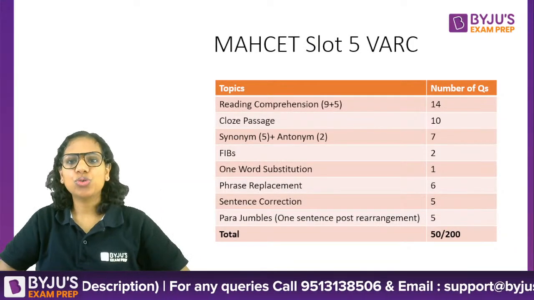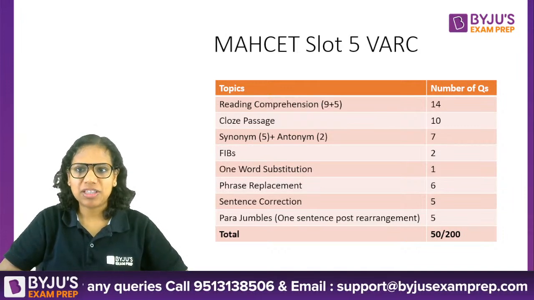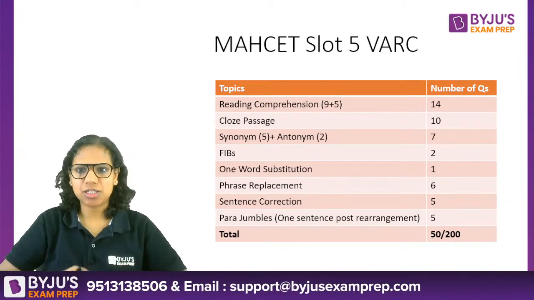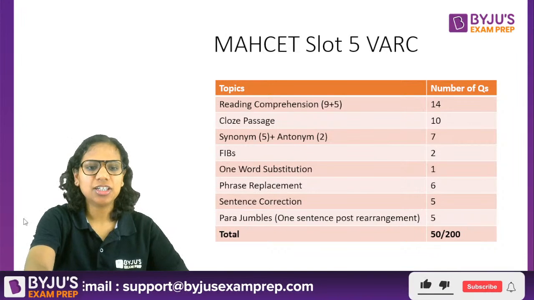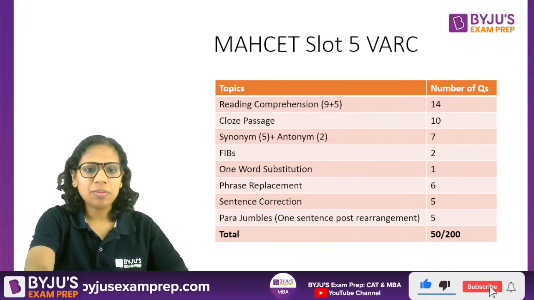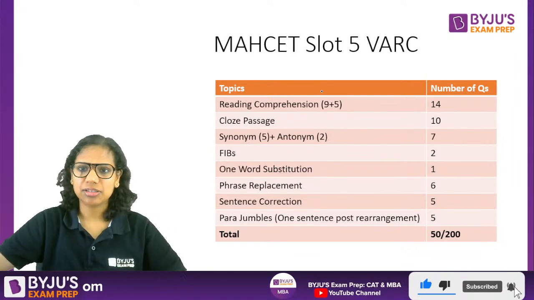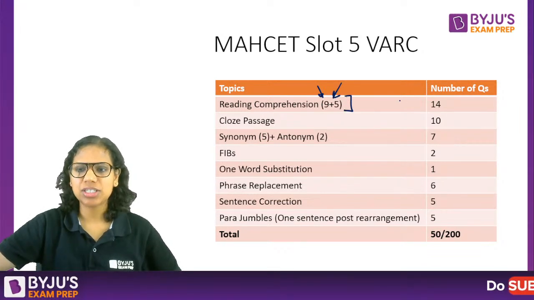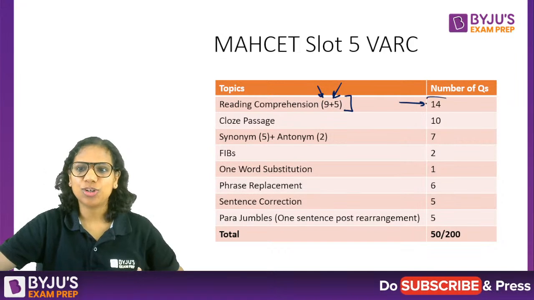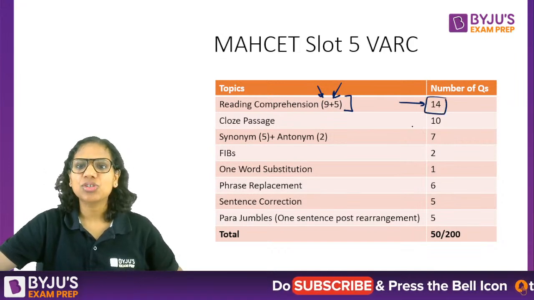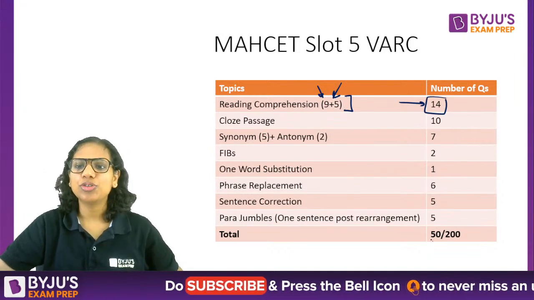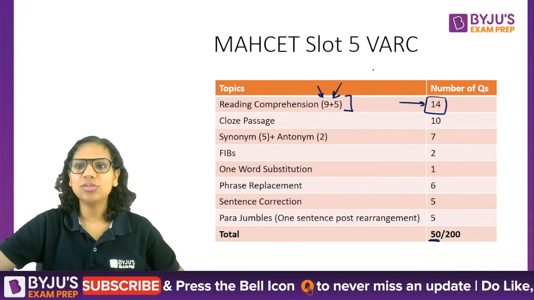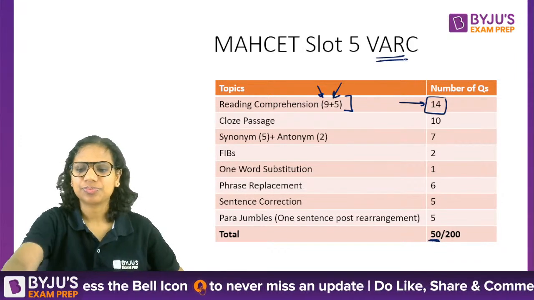Let's see if I show you some slots of the previous year MAH CET papers. This is last year's paper. As you can clearly see here, we have one passage with 9 questions and one passage with 5 questions in RC passages, taking it to a total of 14 questions. So that's a good chunk out of the 50 questions that you got in the VARC section.